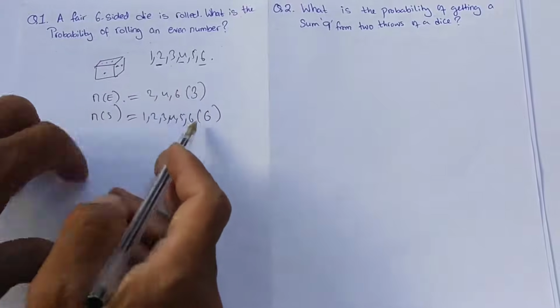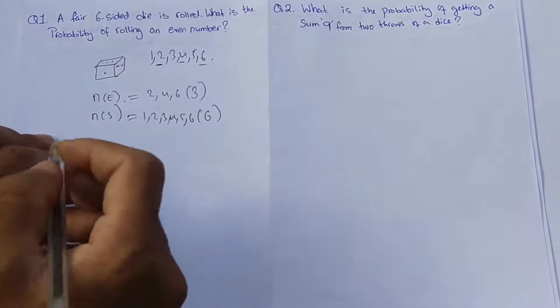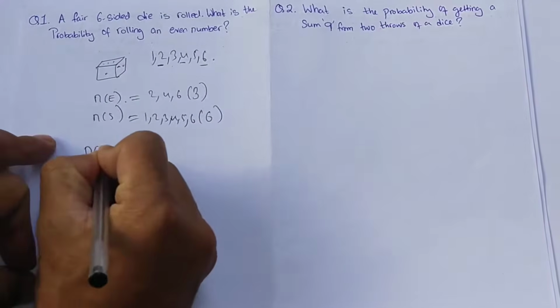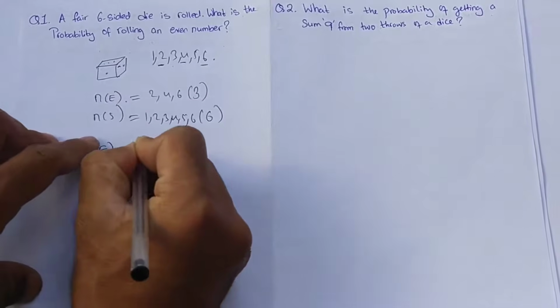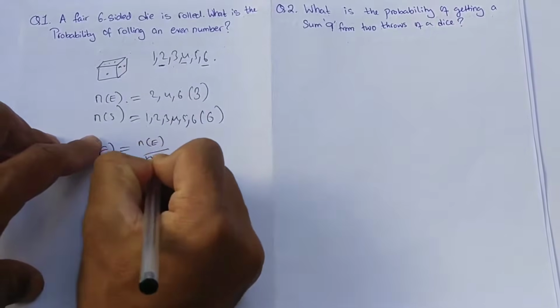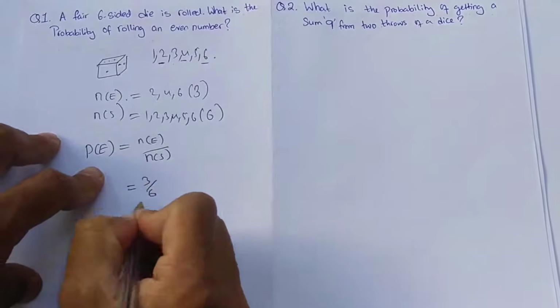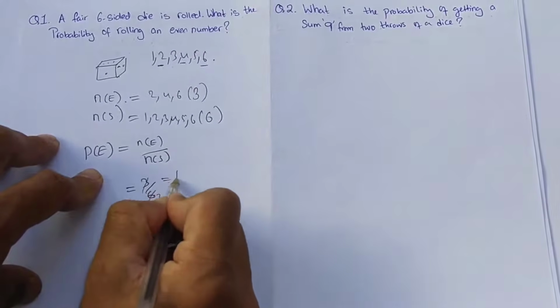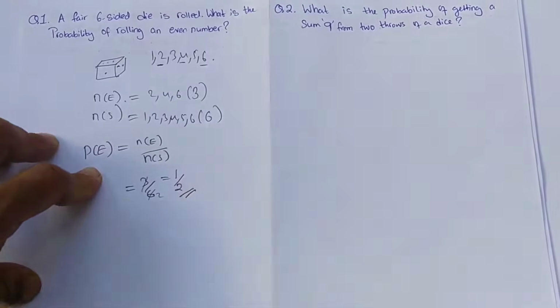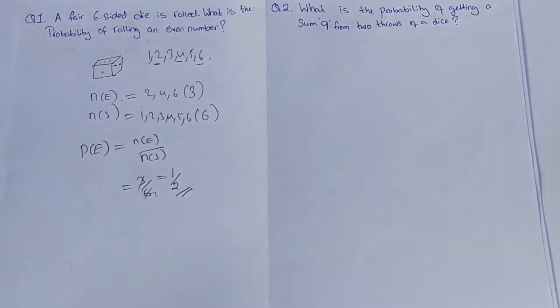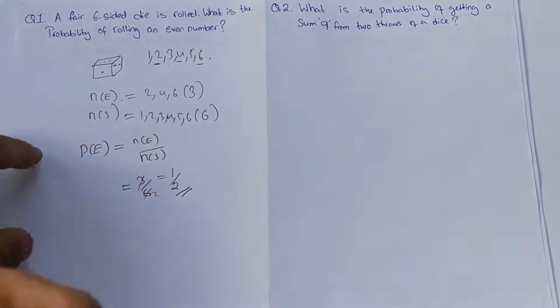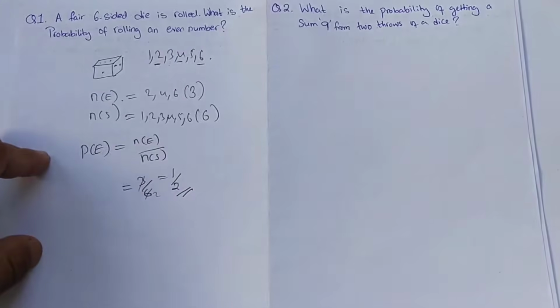So now we simply write the probability of event E happening is equal to NE over NS, so 3 over 6. 3 ones are 3, 3 twos are 6, which is half, 1 by 2. So in the examination, the formula directly gives NE, 3 by 6, which in simplified version is 1 by 2.